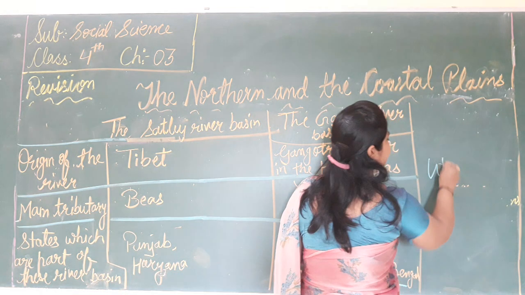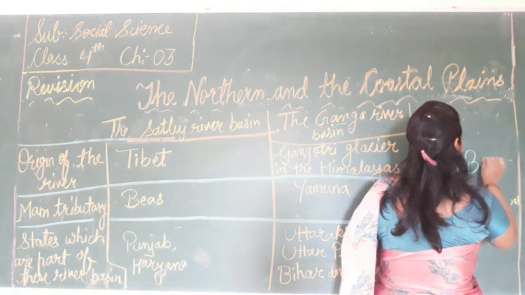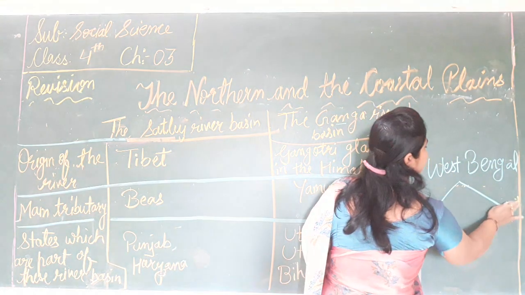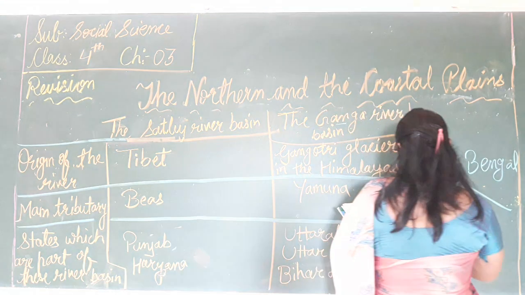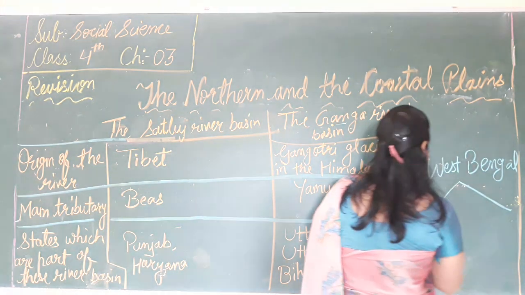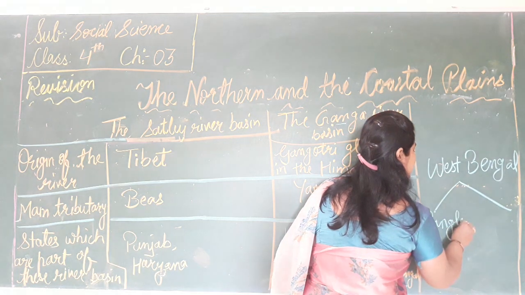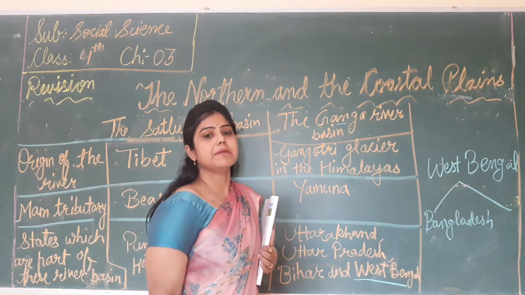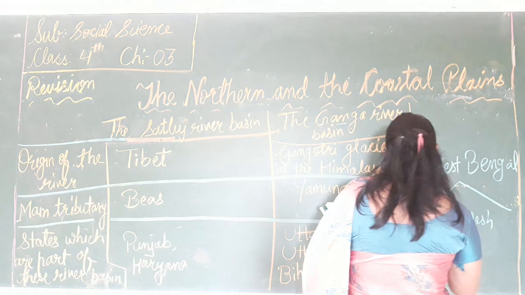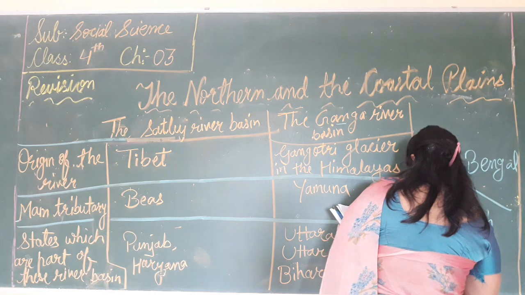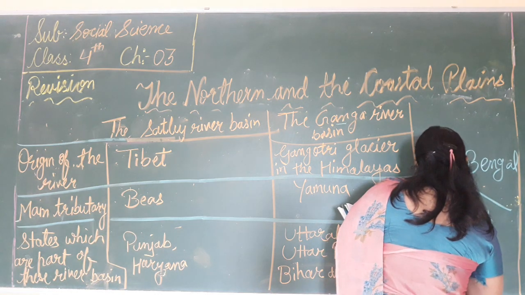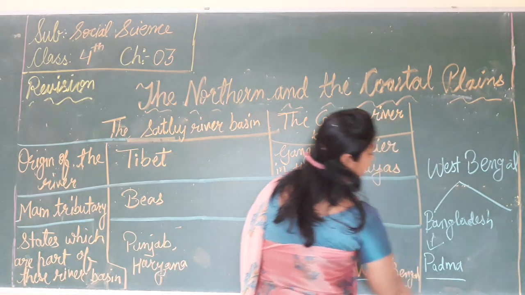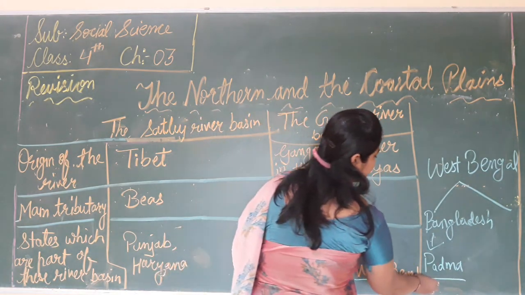One branch enters Bangladesh, and the name of the Ganga river there is Padma.